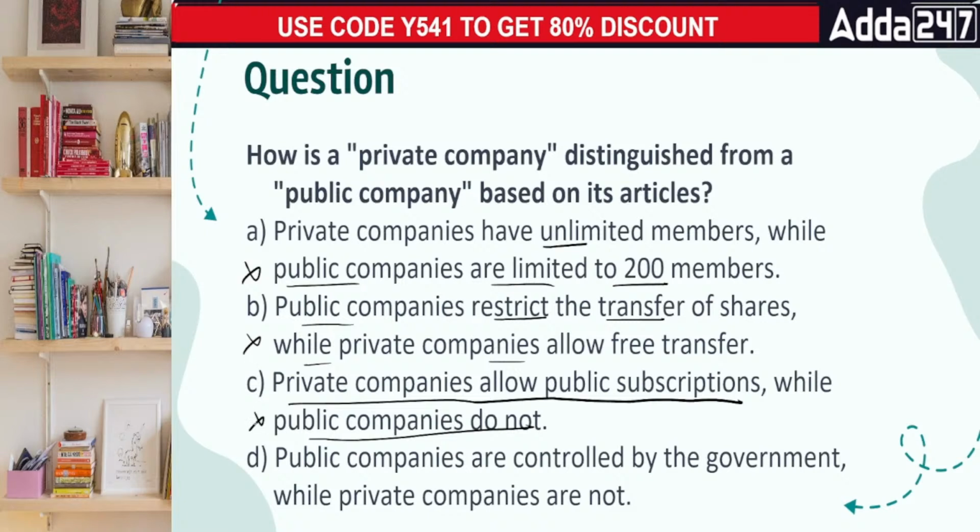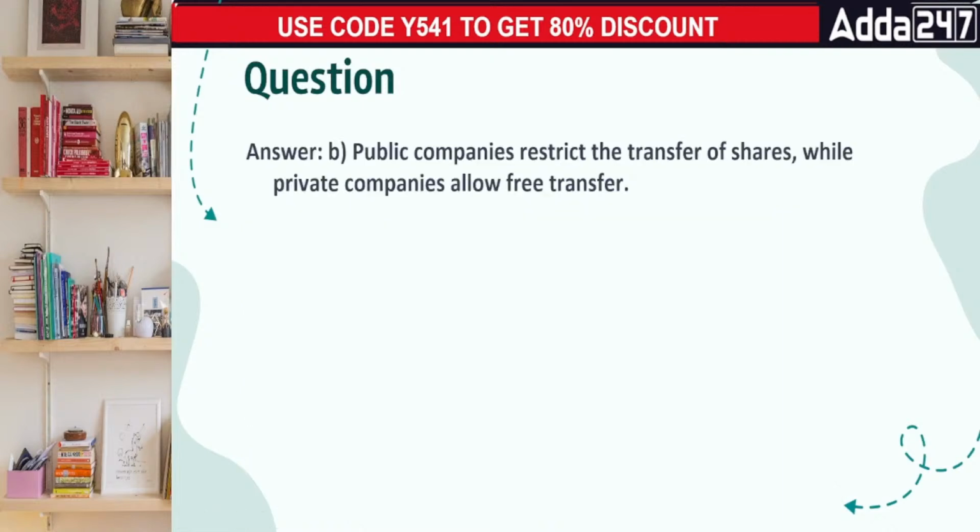नहीं. So public companies वैसे ना नहीं, most of them are wrong. So I think the correct answer is basically public companies restrict the transfer while private नहीं. Basically na private companies have a restriction for transfer. Only the people who are allowed can do this. Not everybody can do this, and for that you need permissions of other people as well who are having the shares. So under public companies, when you are trying to sell the shares, there is a certain kind of restriction. That is also, this particular point is partially true. The transfer can be made only if you're a part of the organization and shares are being bought and sold, है ना?